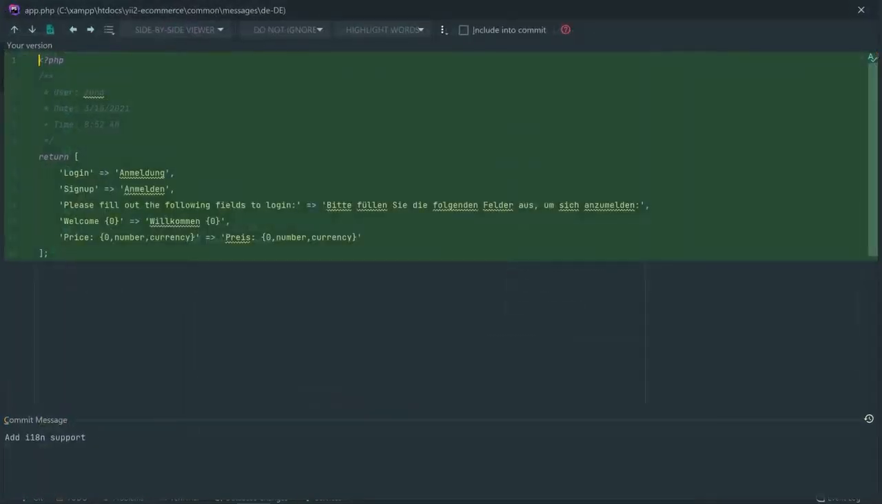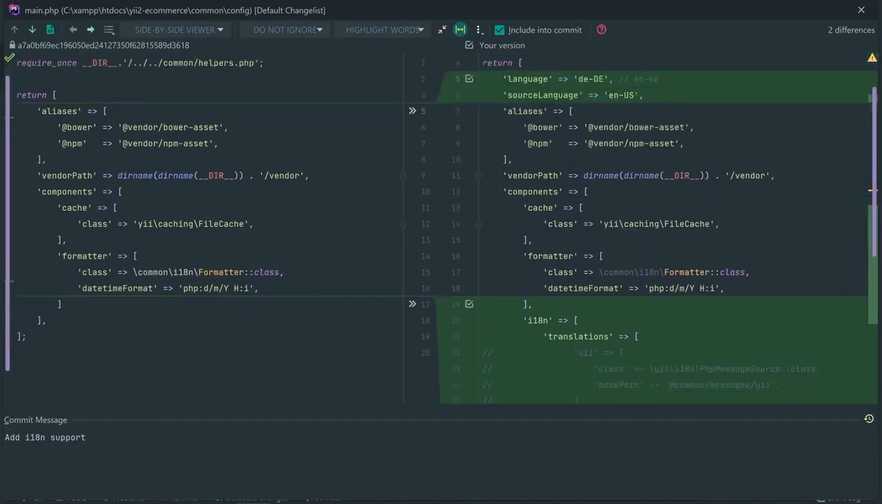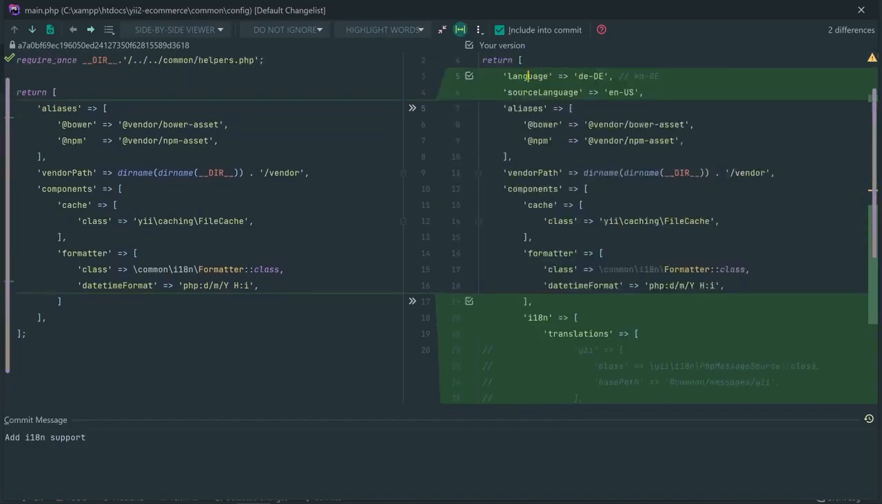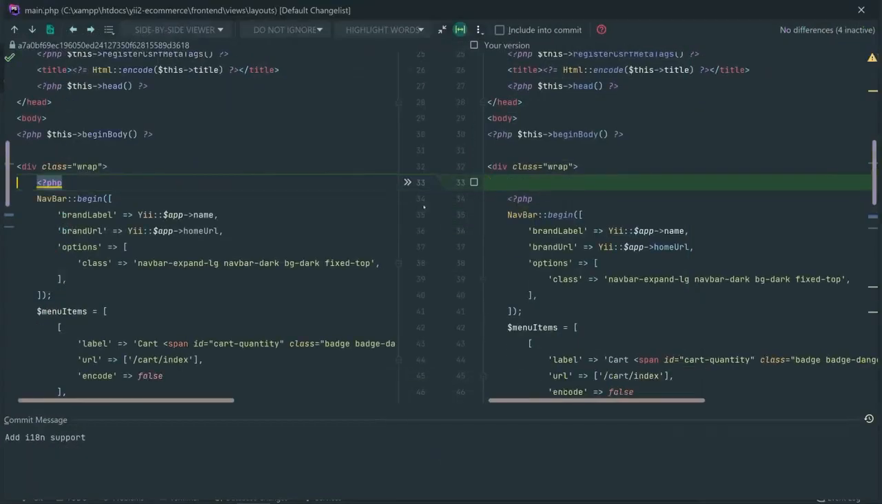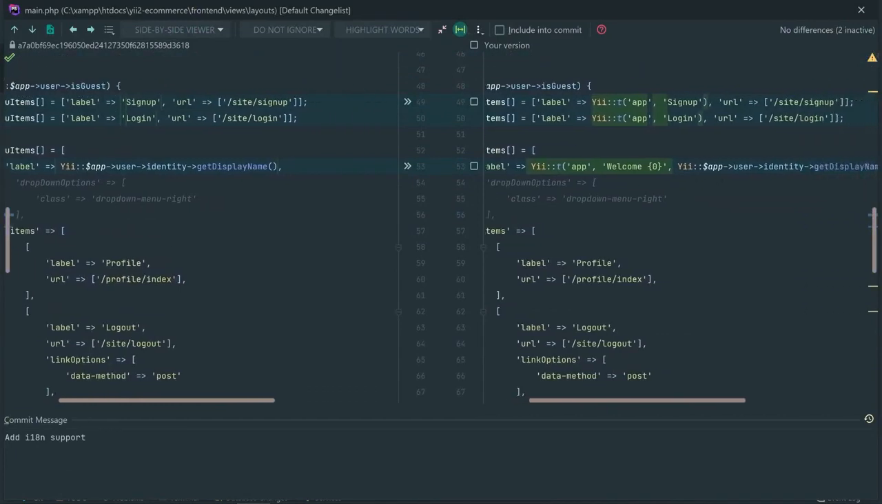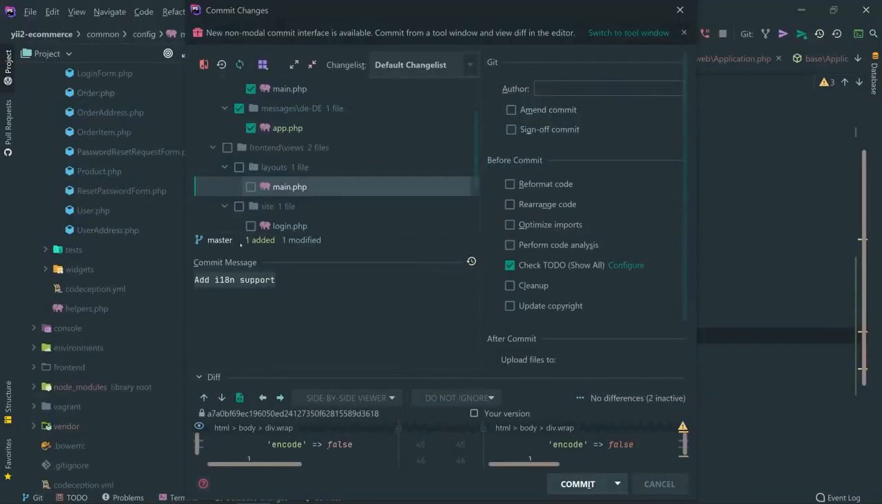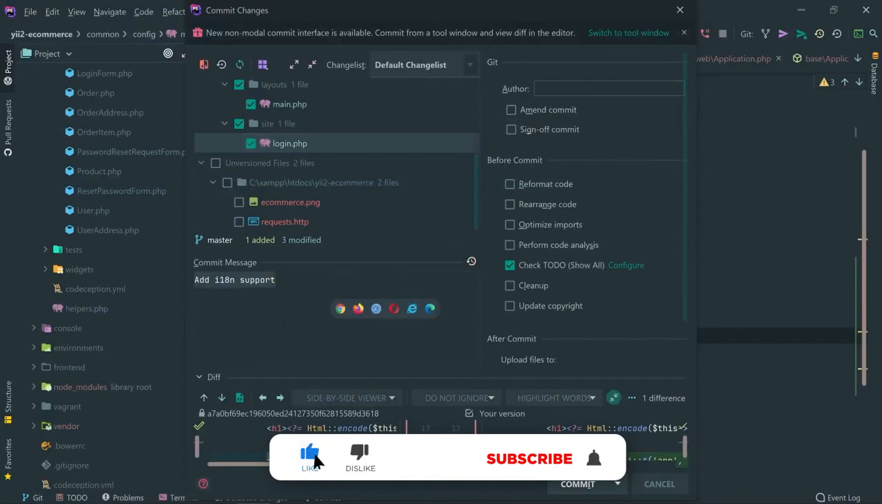So I don't want the price inside my application. Remove that. The config phase looks good. The language, I'm gonna comment this because my default language I would like to be English, and later I'm gonna also implement a language switch. In the layouts we don't need that price, not this one. These are okay. Okay. Add internationalization support.